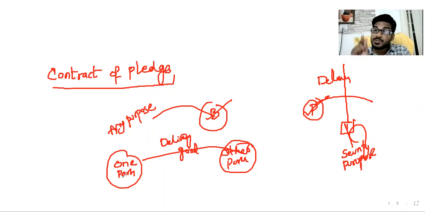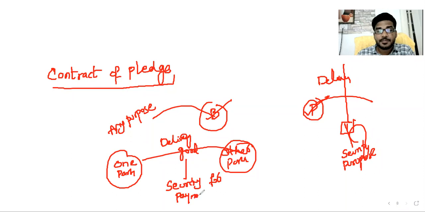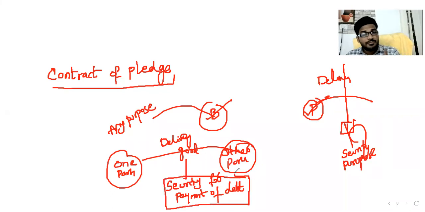But here, sir, the goods are delivered for only one purpose. What is the purpose? Security for payment of debt. One person delivers the goods to the other person only for security for payment of debt. This is called pledge. So this is also bailment, a special type of bailment that is called pledge.